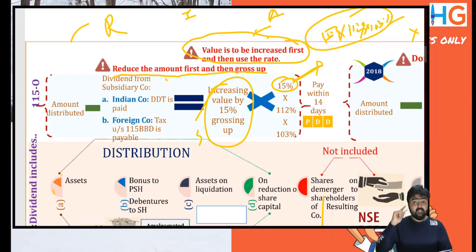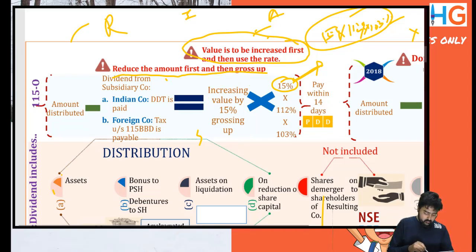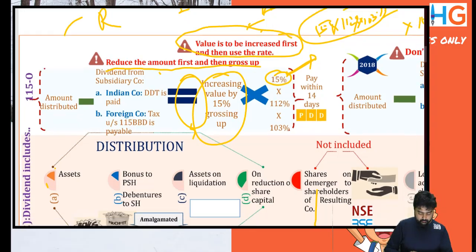That is incorrect. The reason is that the act specifically provides that the value is to be grossed up and not the rate. So we arrive at a value and then we gross it up.